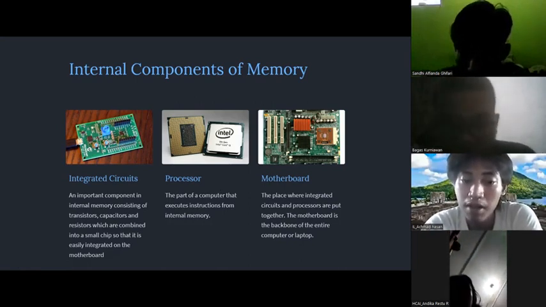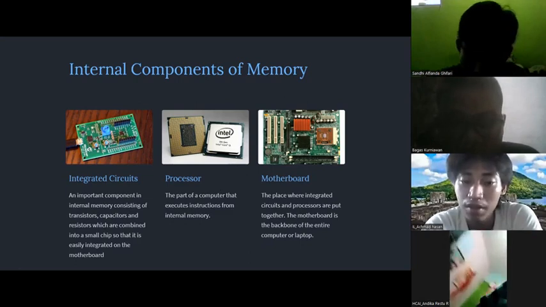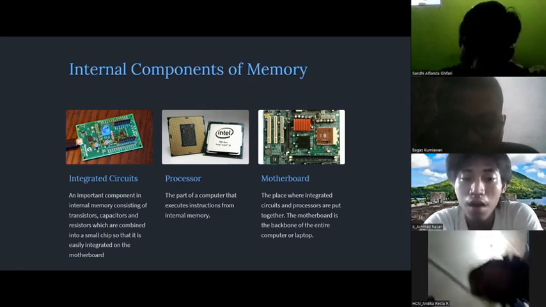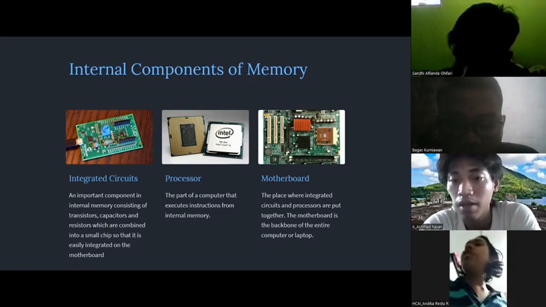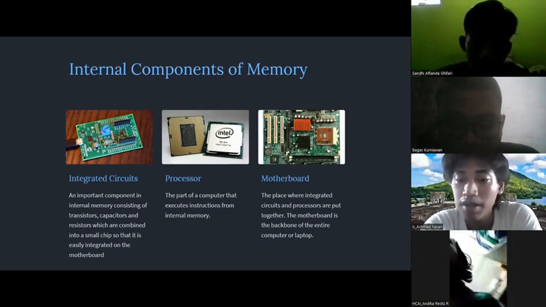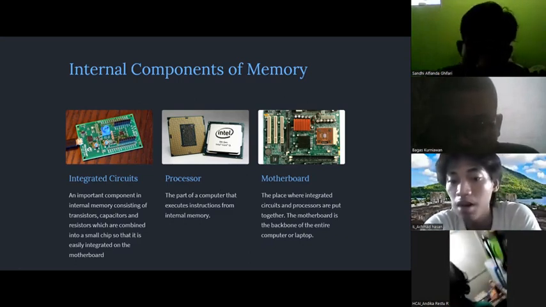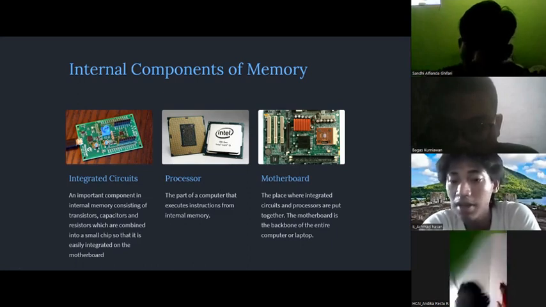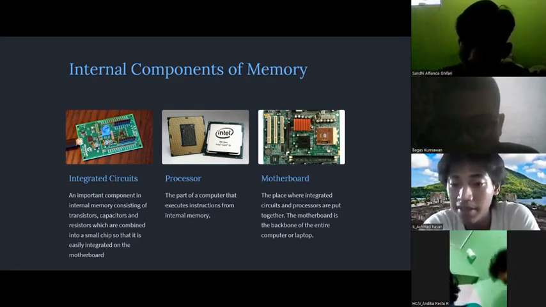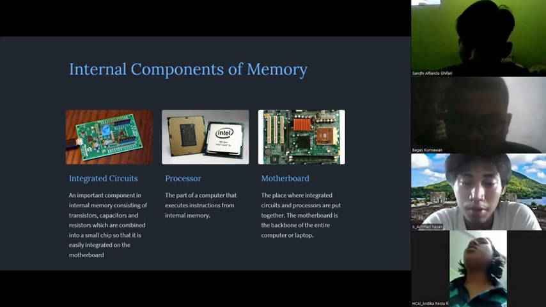Processor, the part of a computer that executes instructions from internal memory. Motherboard, the place where integrated circuits and processor are put together. The motherboard is the backbone of the entire computer or laptop.